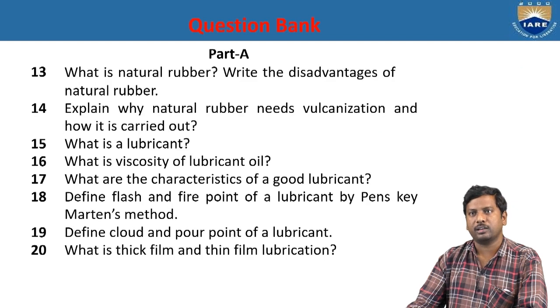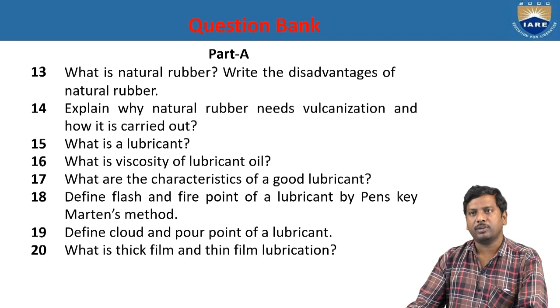What is natural rubber? Write the disadvantages of natural rubber. Natural rubber is nothing but a polymer of isoprene units. That means when isoprene undergoes polymerization to give polyisoprene, it is obtained from Hevea brasiliensis tree to give a milk emulsion. That milk emulsion is coagulated with acetic acid to give crepe rubber and sheet rubbers also. And what are the disadvantages? It softens in summer conditions and hardens in winter conditions.